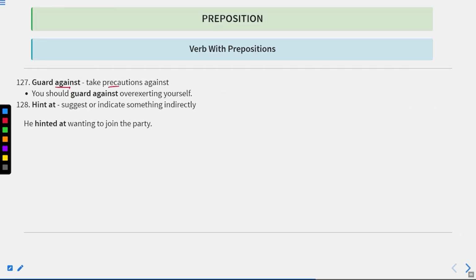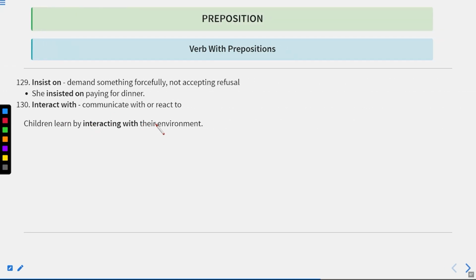Now let us move to the next one. Guard against means take precautions against. You should guard against overexerting yourself. Hint at means suggest or indicate something indirectly. He hinted at wanting to join the party. Insist on means demand something forcefully, not accepting refusal. She insisted on paying for dinner.